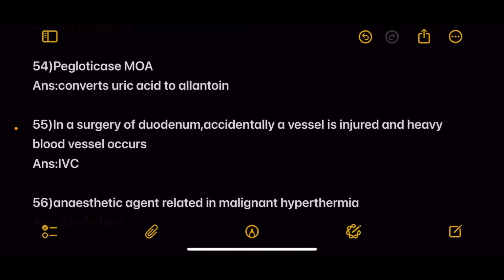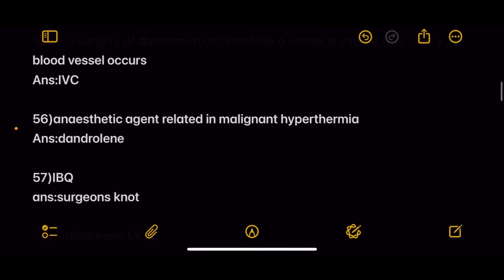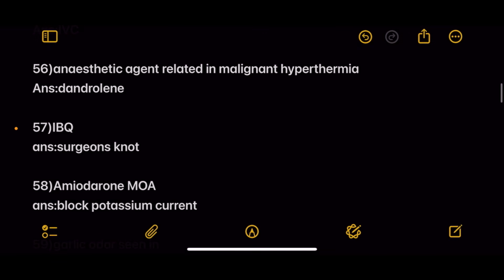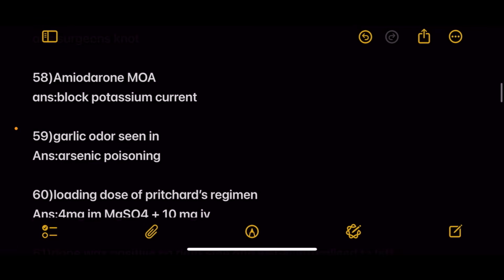Next question, in a surgery of the duodenum, accidentally a vessel is injured and heavy bleeding occurs. Answer is IVC. Next, anesthetic agent related to malignant hyperthermia. Answer is dantrolene. Next is an image-based question. Answer is surgeon's knot.